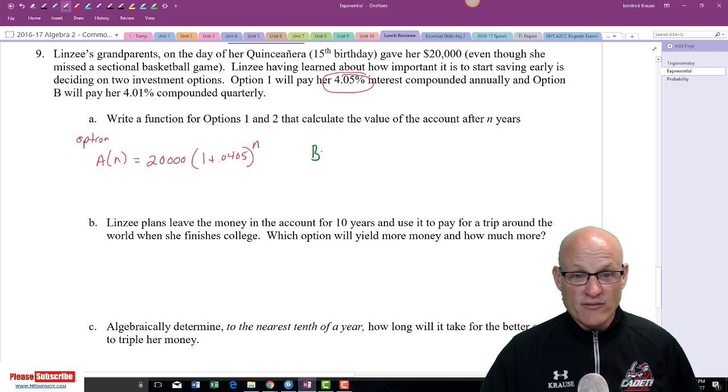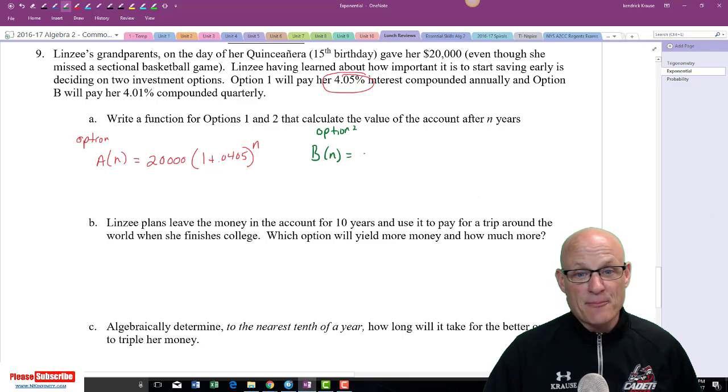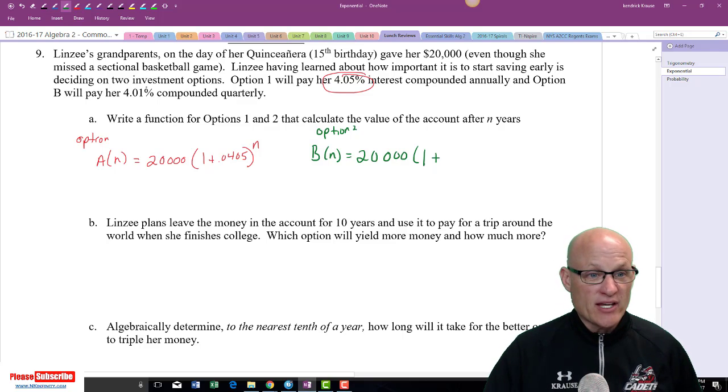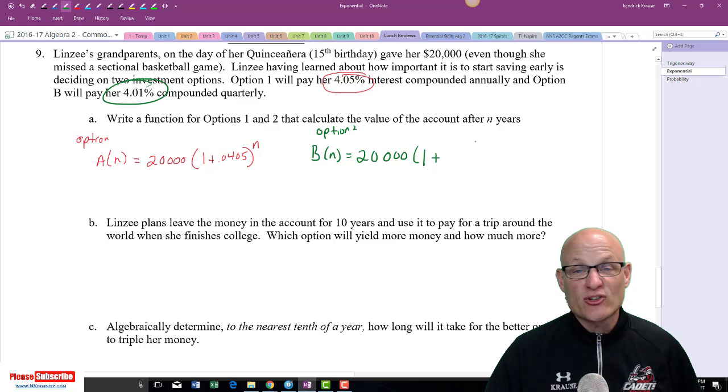So now we're going to use B of n for option 2. This one's a little trickier. Because it's compounded quarterly, you're still going to start out with this $20,000, but it's going to be 1 plus, and because this is a yearly interest rate, we got to change it to a quarterly interest rate by taking 0.0401 and dividing by 4.